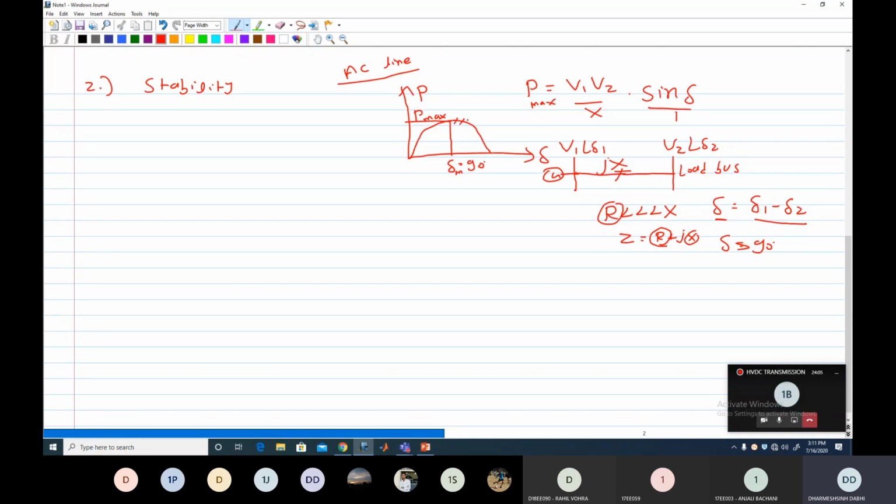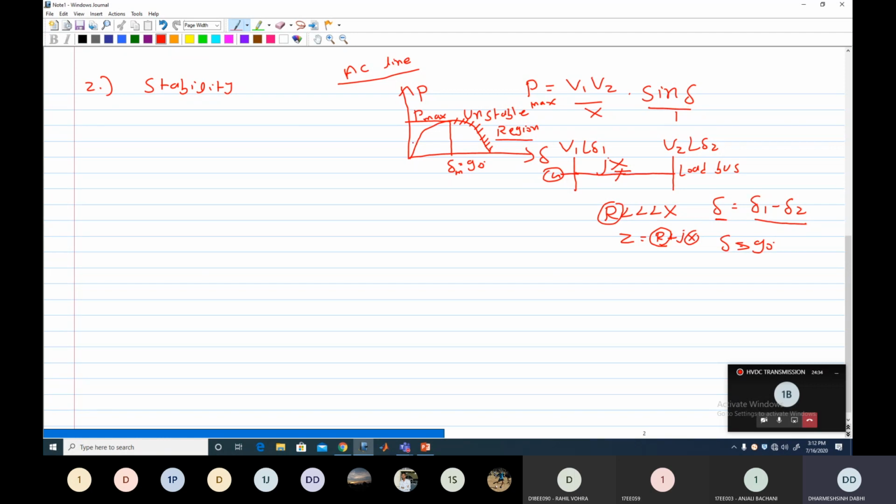It means in this region. For more than delta 90, that comes into this region, and this is the unstable region. The meaning of unstable region is that your system goes into a blackout state, clear, or asynchronism.